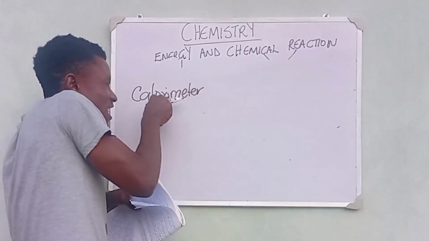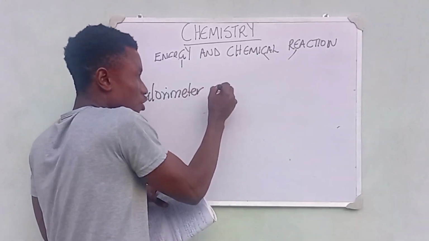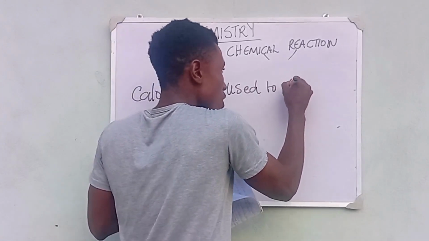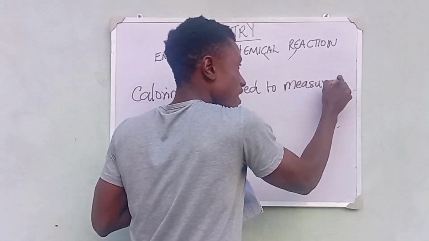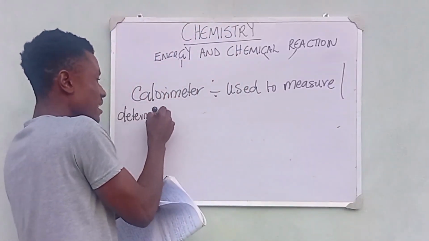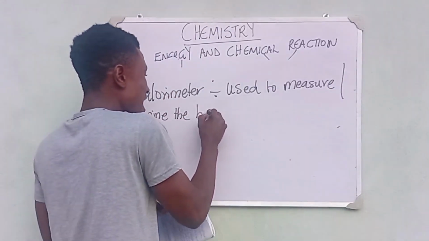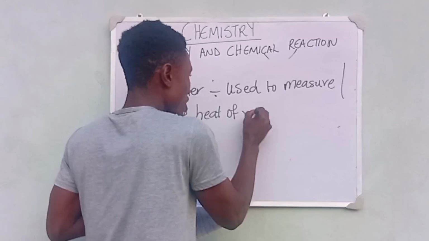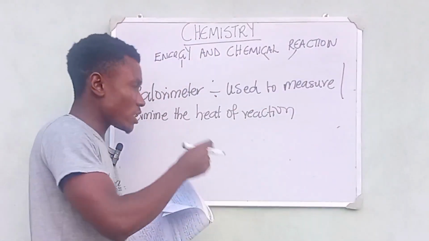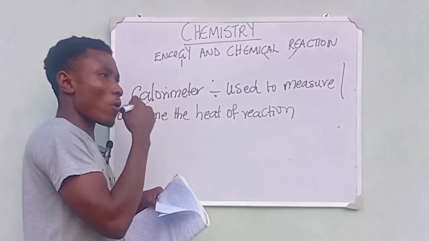Our calorimeter is an instrument used to determine the heat of a reaction. Please, in your own private studies, try to understand the different types of calorimeter.